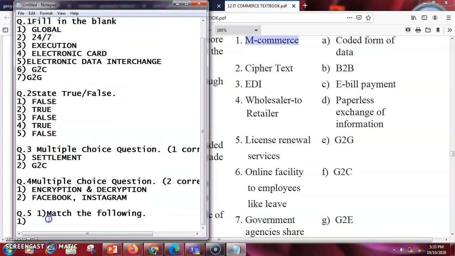Basically the right answer for m-commerce will be the e-bill payments. You are doing the e-bill payments with the help of m-commerce.